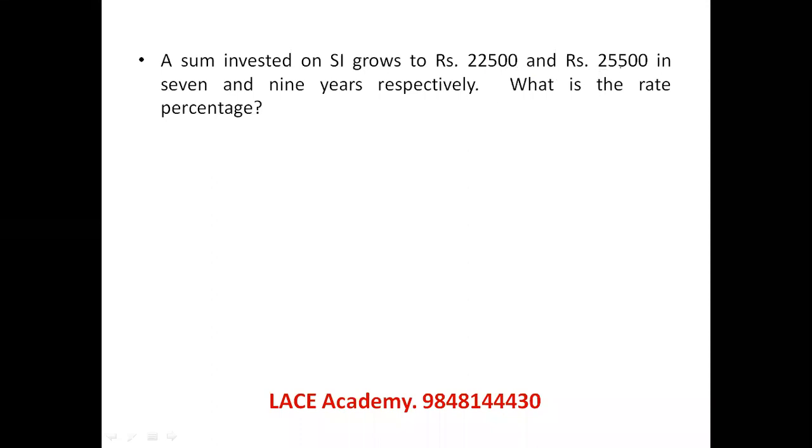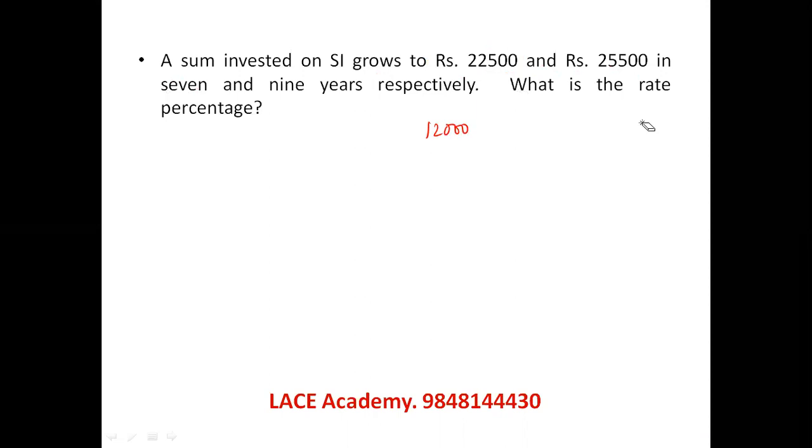So each year the interest is 1,500. In 7 years, the interest will be 7 times 1,500, which is 10,500. So this 22,500 is the total including the 10,500 rupees interest, which means the remaining 12,000 is our principal amount.